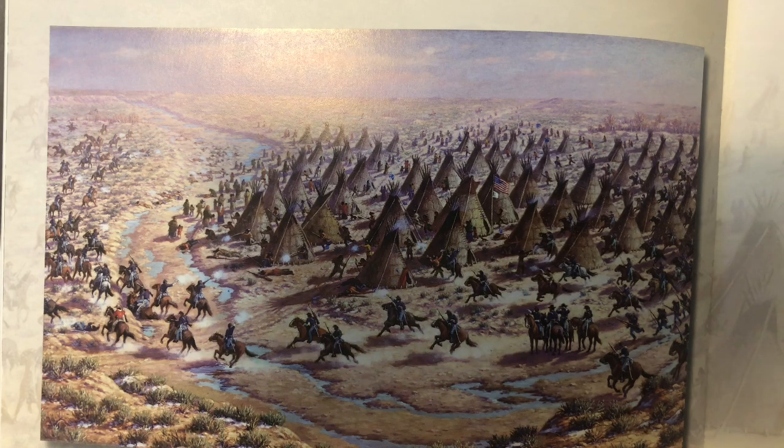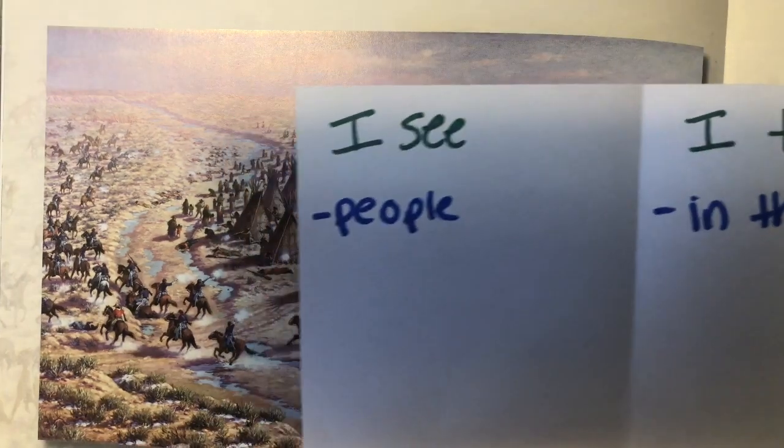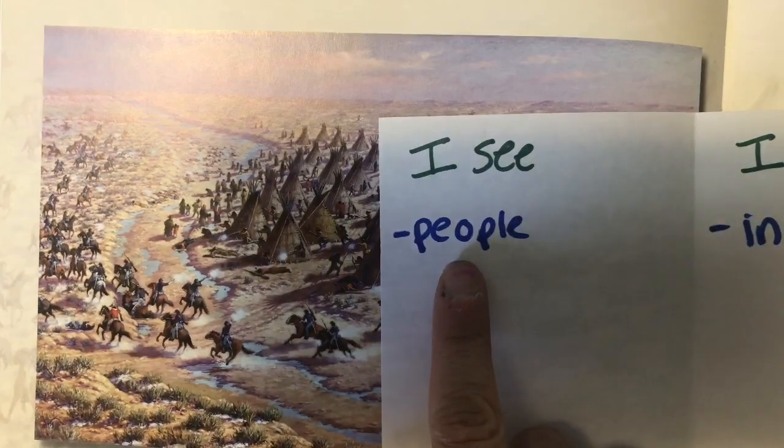So when I look at this painting, I know for sure that I see people. I'm not going to make a prediction of who I think those people are. That's going to be for my next column, but I know for sure I see people. So in the first column, I'm going to write people.